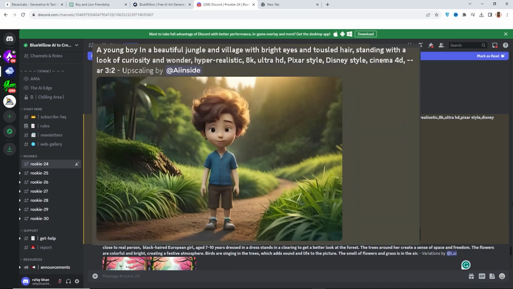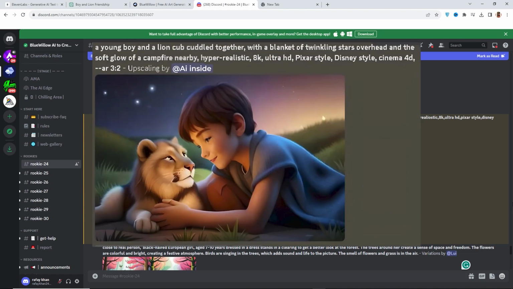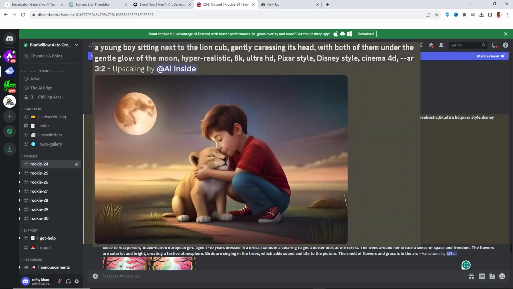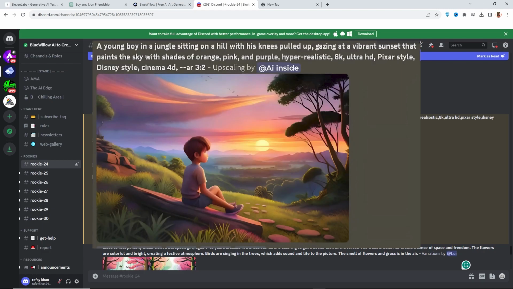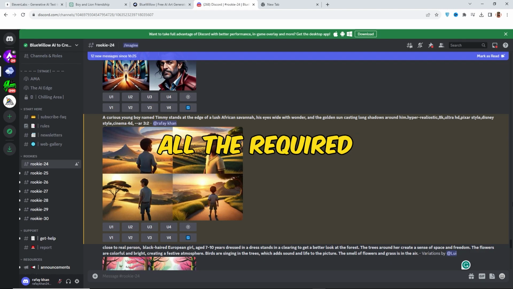Just for your information, I am attaching screenshots of the prompts which I use to create my images. You can pause the video and copy those prompts. Using my prompts as an example, you can create similar quality-looking images for your story. So you have to generate all the required images for your story in Blue Willow and download them. After this, step number 3 is also completed.